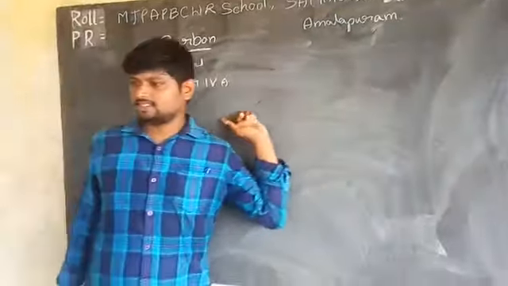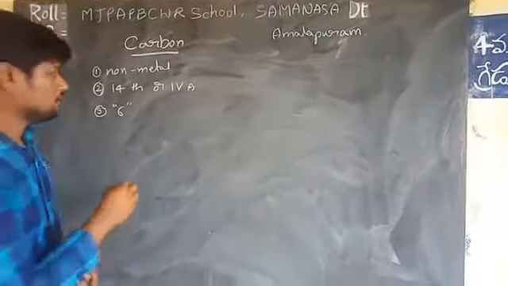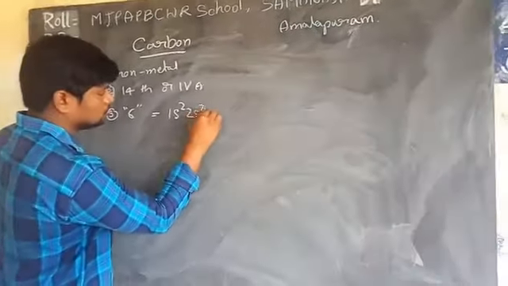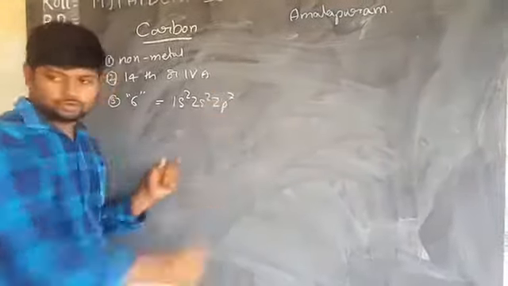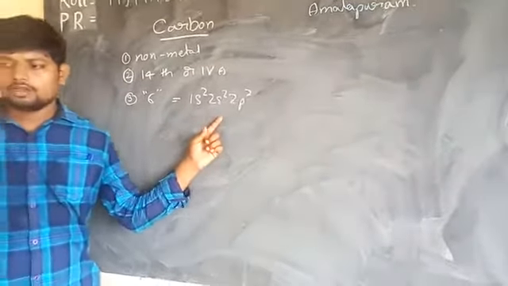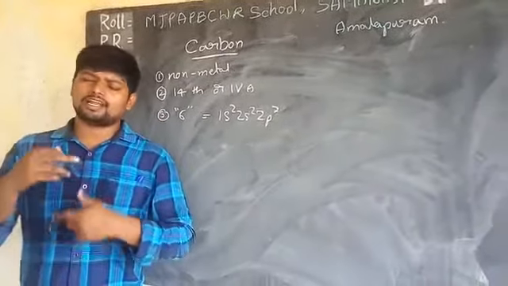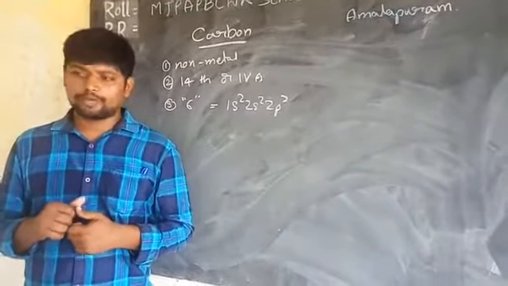The electronic configuration of carbon is 1s2, 2s2 and 2p2. To get the octet in its outer shell, it has to gain 4 more electrons to form C4 minus.